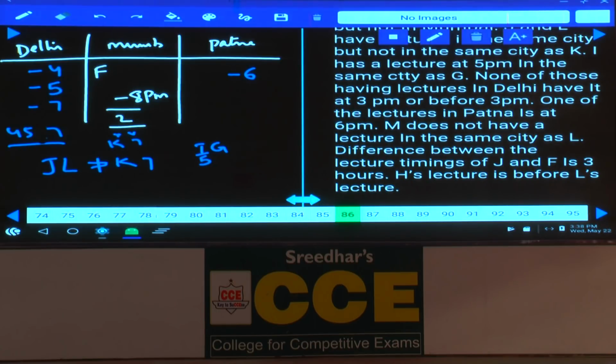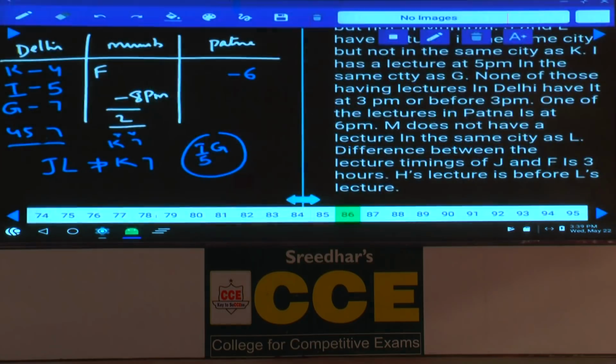Now K must also be along with this one, hence K cannot be 7. K cannot be 7 because here he is talking about two different persons, and K is 7. Now I is 5, as I is here, and K cannot be 7, hence K is 4, isn't it? If K is 4, then who is the person left over here? G, because I and G are together. Done with this? As of now we got these three persons from Delhi.